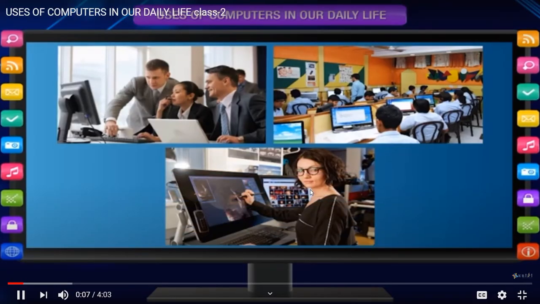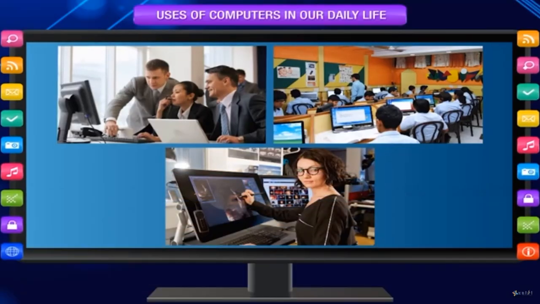Computer is a machine. It is very useful and commonly used by different people at different places in our daily life. It is useful for various kinds of jobs. Let us study the use of computers in different areas of our life.